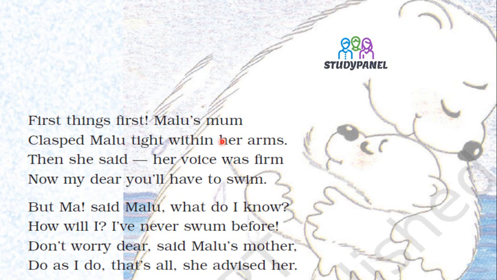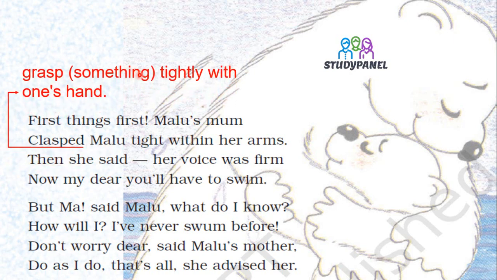See here, we can see this is a new word, clasped. What does it mean? It means holding something tightly with one's hand. See, her mother is hugging this little bear. So this is known as clasp.